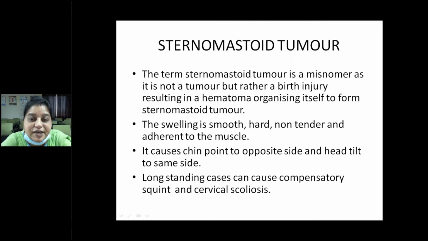So coming to the sternomastoid tumor. For any benign swelling in the neck, the treatment is complete excision of the swelling along with the cyst wall. The term sternomastoid tumor is a misnomer, as it is not a tumor but rather a common birth injury resulting in a hematoma, which organizes itself to form the sternomastoid tumor, otherwise called torticollis. The swelling is smooth, hard, non-tender and adherent to the sternocleidomastoid muscle.